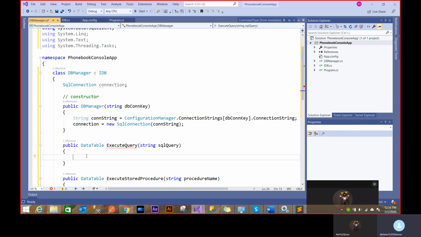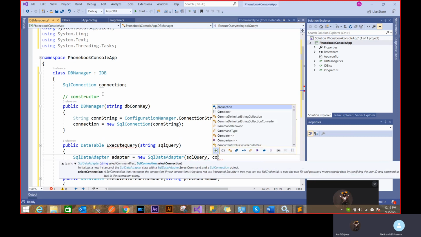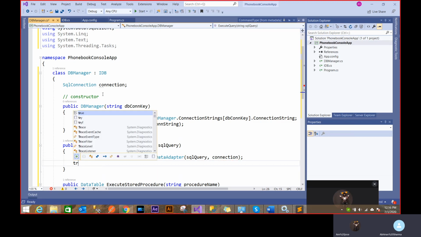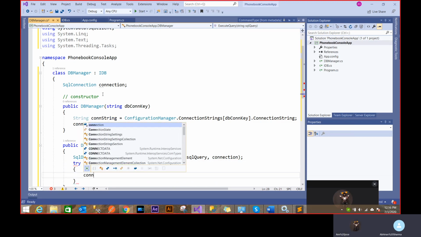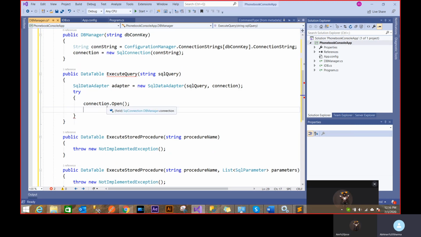Now I have to execute query. This query is given to me. I have to give back a data table. So definitely I'm using an offline mode. Offline. I'm not using online mode, right? Now, I'll just create a SQL data adapter. New SQL data adapter. Then I'll just provide this command, SQL query. Then I have to provide this connection. Then what I'll do is try. I'll put everything in try catch, connection open. Something breaks, then I can handle it.